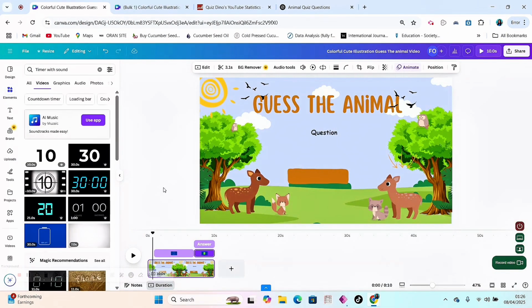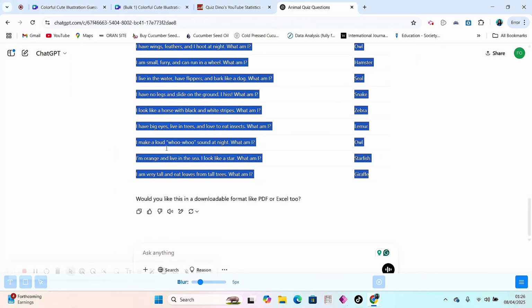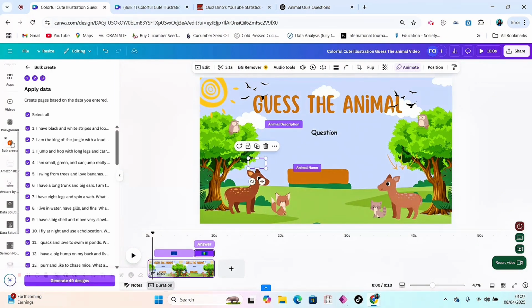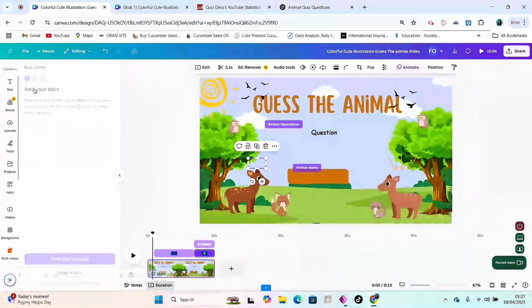So once you add your timer and the countdown and your template is ready, the next thing you want to do is to go back to ChatGPT, highlight and copy all of the questions that ChatGPT has generated for us, and then come back to Canva. From the icons you can see at the left here, you'll see design elements. Scroll down and go to apps. Look for apps here and look for the one that says bulk create. Once you see bulk create, select the first option, which I have.